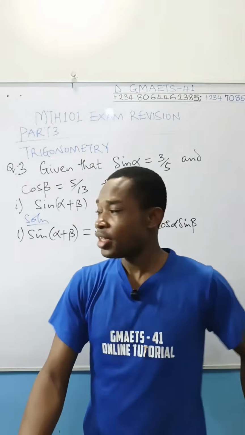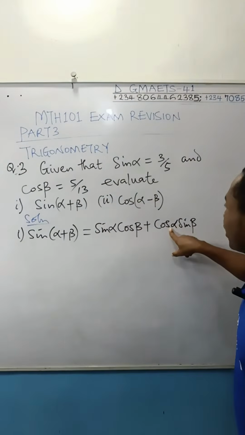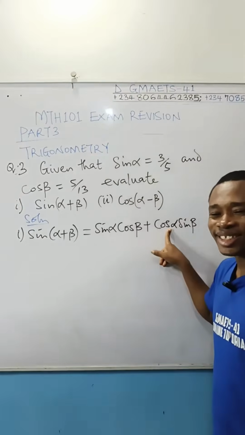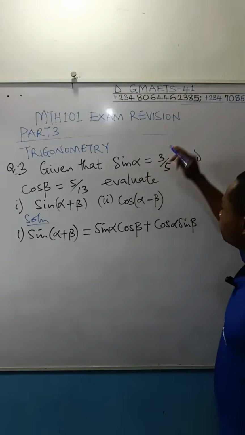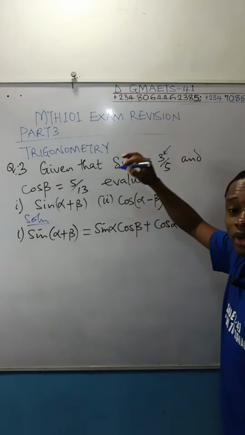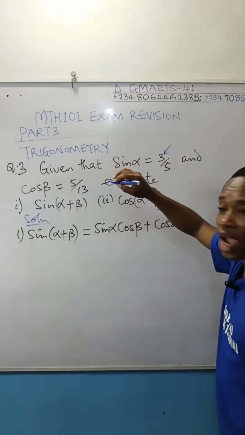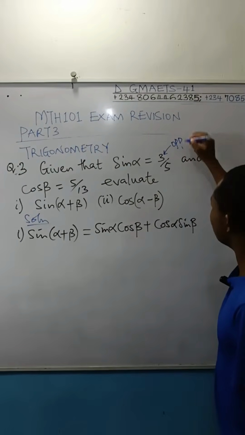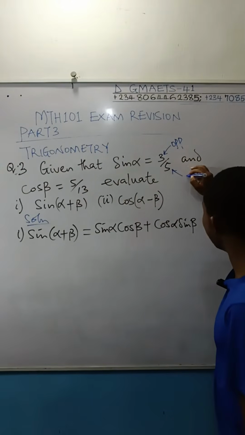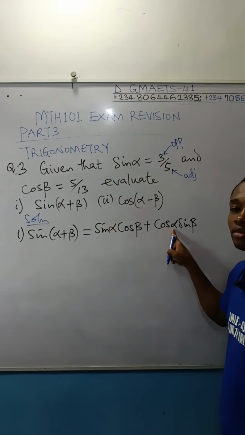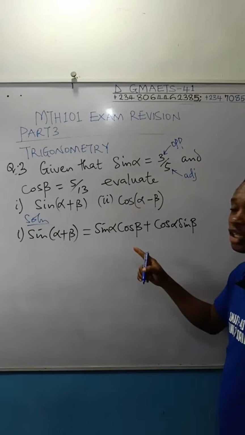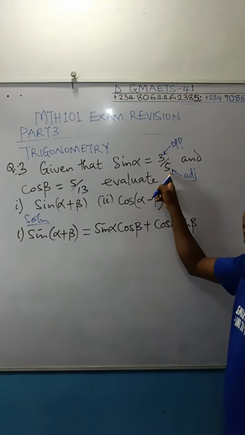Are you following, right? To get cos alpha, cos is adjacent over what? Hypotenuse. Now, from the question, we know sine alpha. This is our opposite because sine is opposite over what? Hypotenuse. So this is opposite from the question, and this is the hypotenuse from the question. So if you're telling me to find cos alpha, which is adjacent over hypotenuse, I know my hypotenuse to be 5.